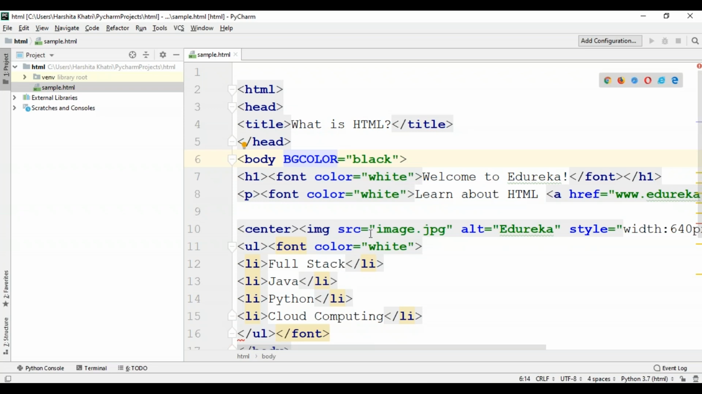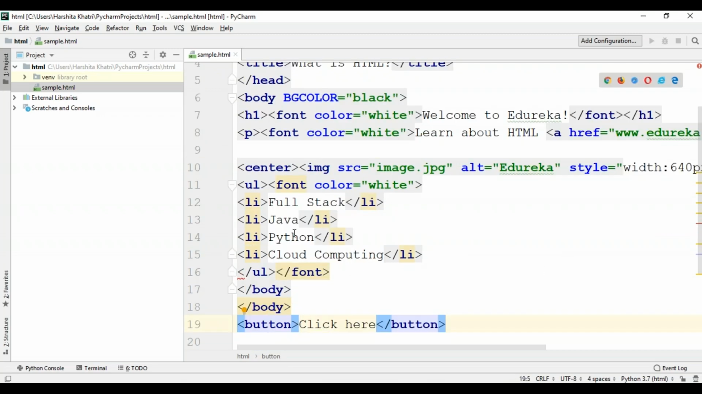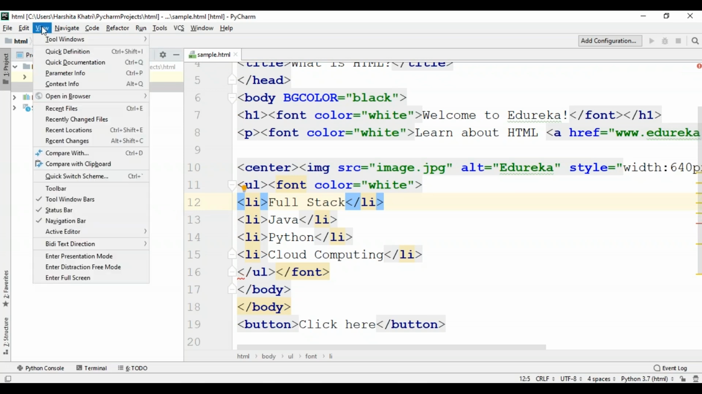I've center aligned an image using the center tag and the image tag with source, alt, and the style of it. After that, I've created an unordered list which contains a few courses that are available at Edureka. Finally, I've created a button, but I've not linked this to anything. So now let me just show you all how this runs on the browser.